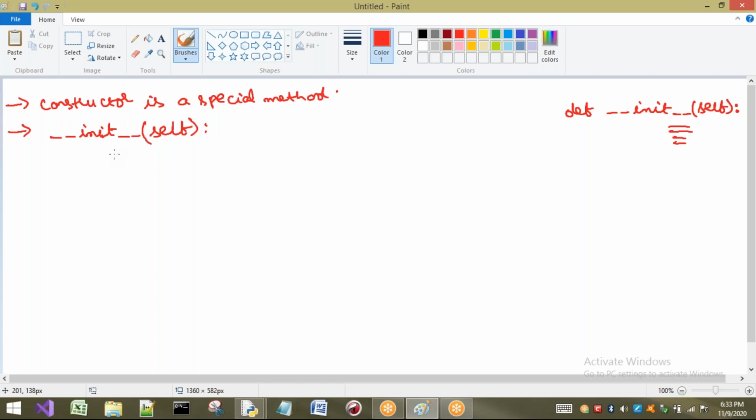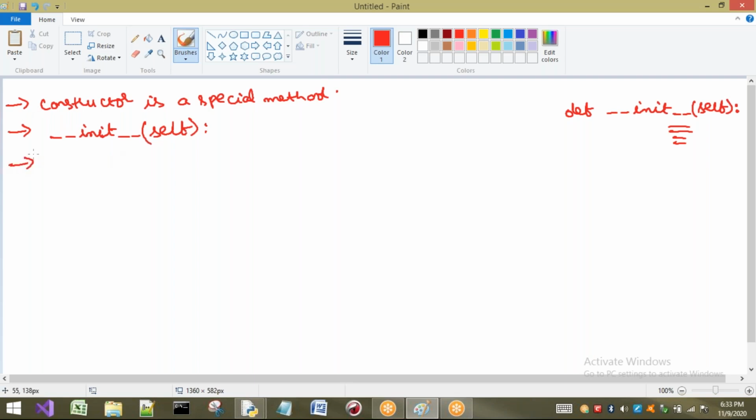But in Java, in every class we can have a constructor, and the name of the constructor is the class name only. But here the constructor name is not the class name. Compulsorily the name of the constructor should be __init__, and in the brackets we are going to write self, at least one parameter. I already told you I will use only self, I will not change the name of self. Next,